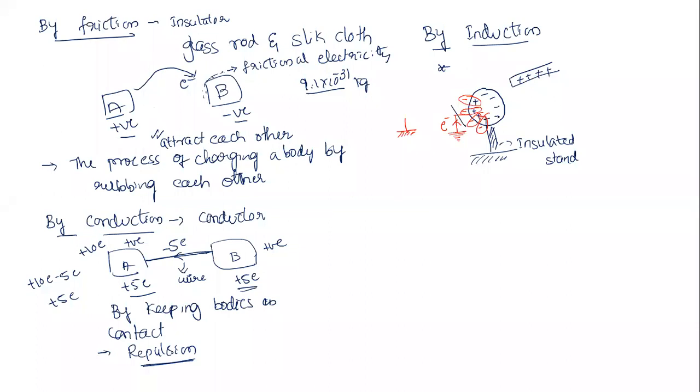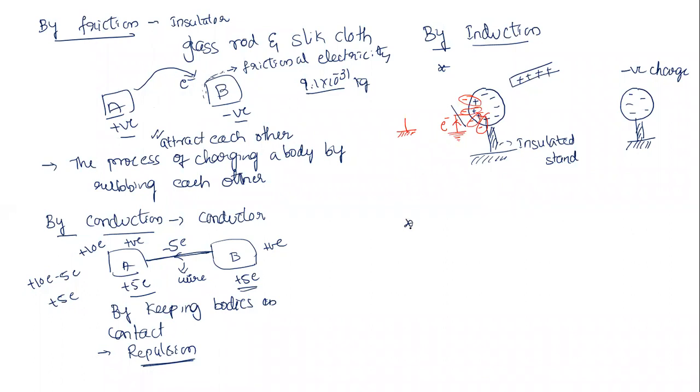After cutting the ground connection, I'll remove this charge, and then what will happen? Only negative charge exists, right? That negative charge will start redistributing, and they finally form like this. So 1, 2, 3, 4, 5, on an insulated stand. Now the body is what type of charge? Negatively charged. This is one way of charging by the induction method, by doing a ground connection.